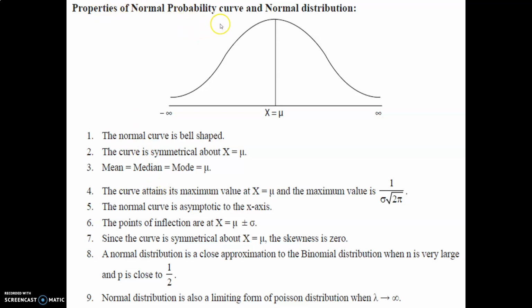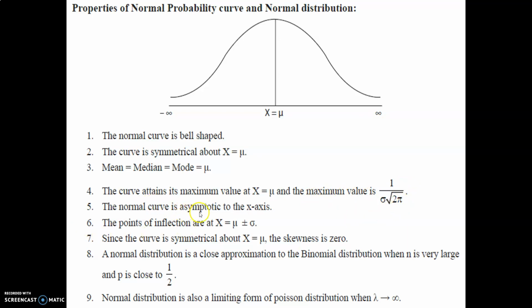Properties of the normal probability curve and normal distribution. The plotting points on the x-axis are always on the real line from minus infinity to infinity. X is equal to mu, where mu represents the mean. That's why the normal curve is bell shaped. The curve is symmetrical about x is equal to mu. Mean is equal to median is equal to mode is equal to mu. The curve attains its maximum value at x is equal to mu, and the maximum value is 1 upon sigma under square root 2 pi.